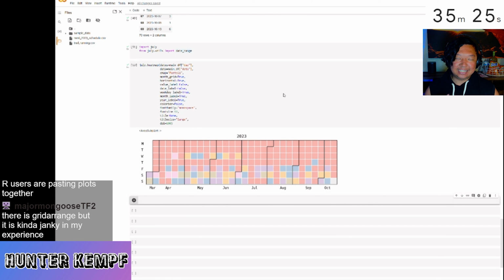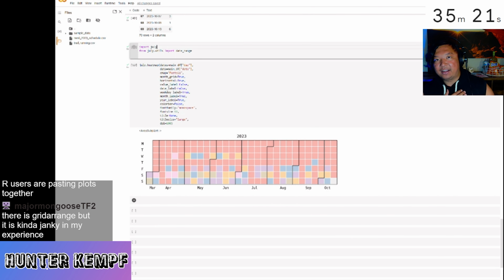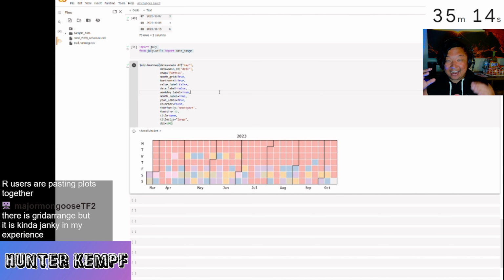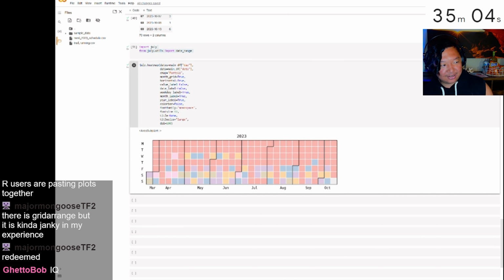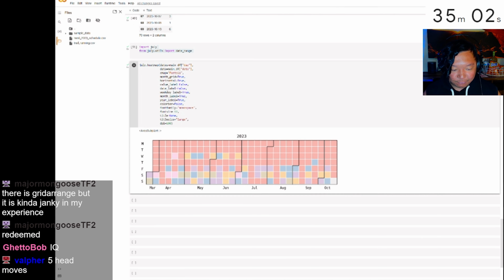Now remember, the devil is truly in the details. This particular plot type, July, I'm unsure what the compatibility is with Matplotlib, with Seaborn. Is he going to have to literally put this into PowerPoint, paste it together? Or is this all going to be one graph at the end of the day? We'll see how Hunter does at the end of this, but goodness gracious, what a hot start to our Pythonista. This is big brain stuff.